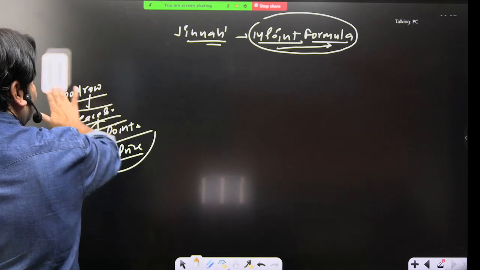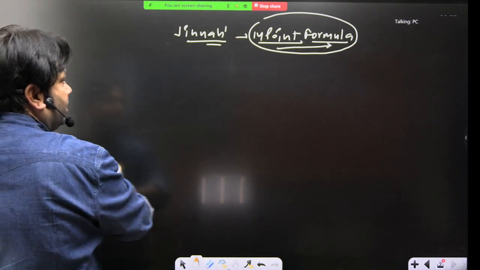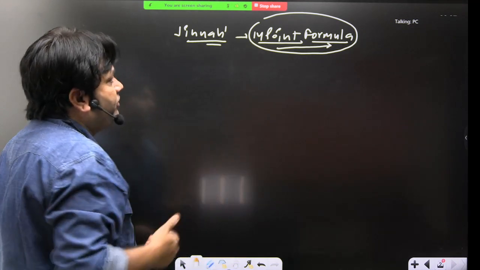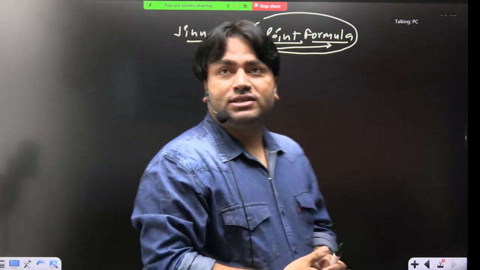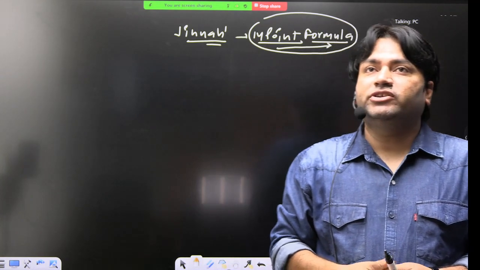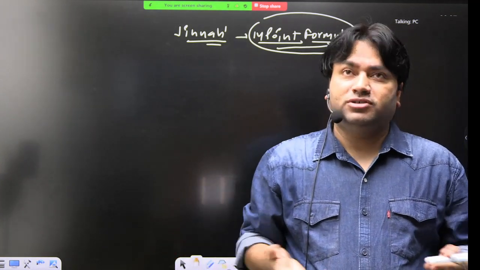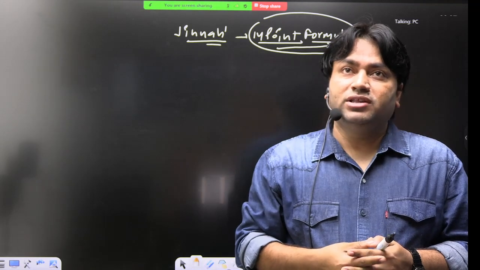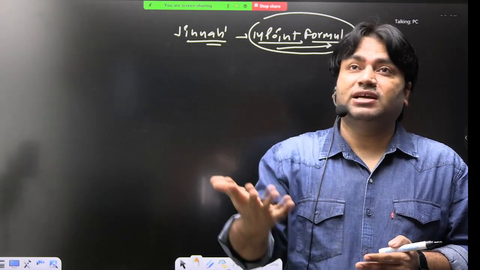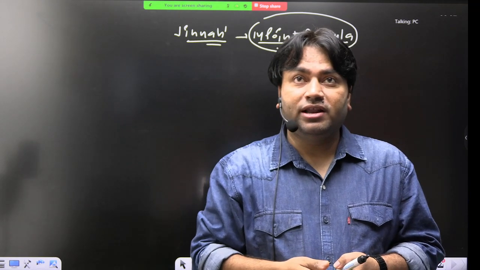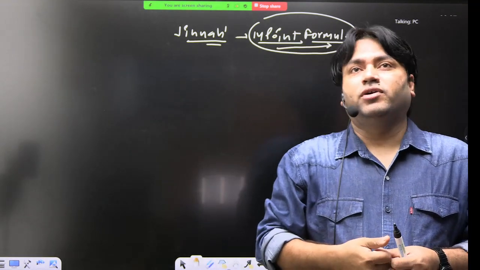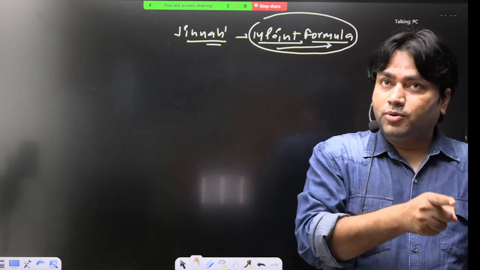In world history you will read about this, but what I want to say here is that first we need to understand what Jinnah is suggesting, which kind of independence we want in 1929. This is Jinnah's model. Which kind of freedom does Jinnah want in 1929? This is Jinnah's 14-point formula. What is the Nehru report?